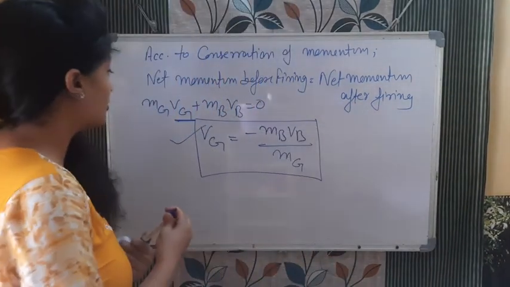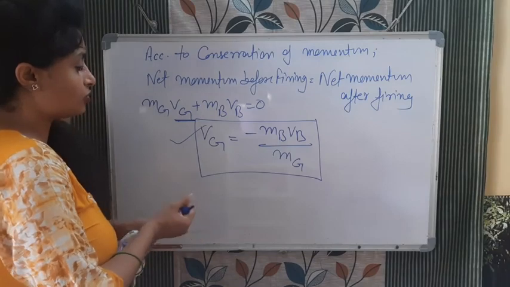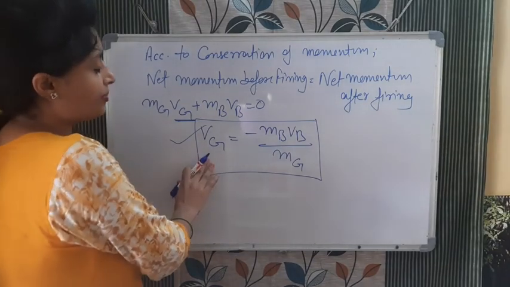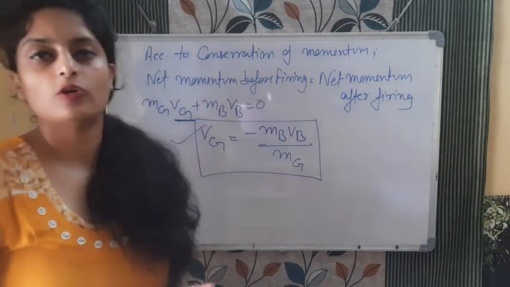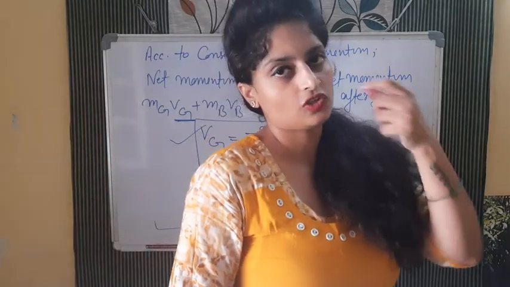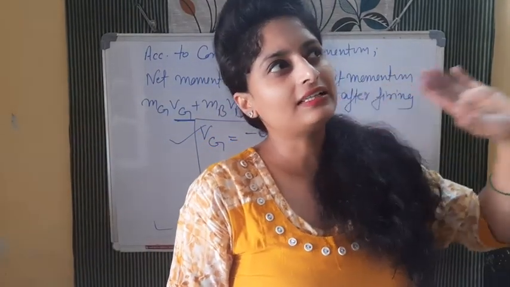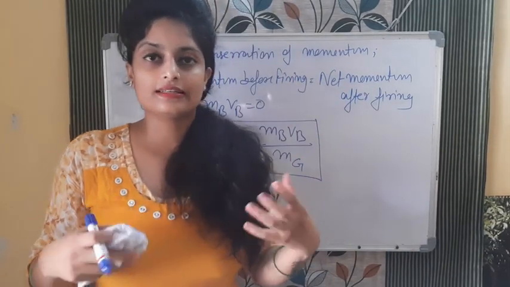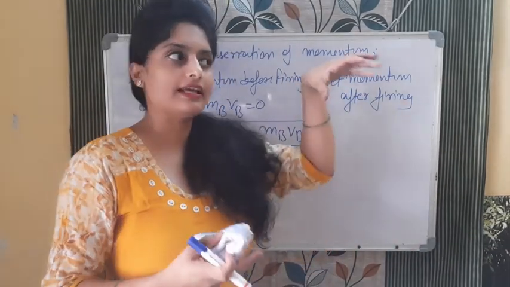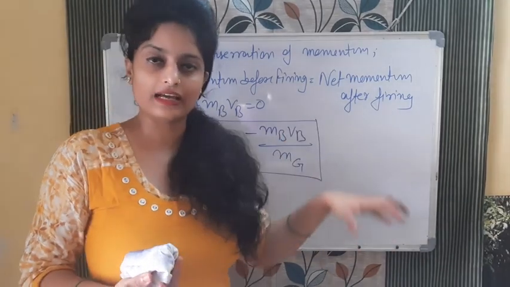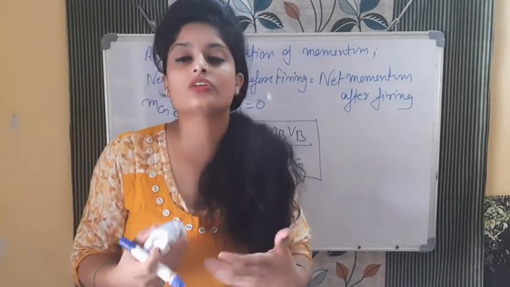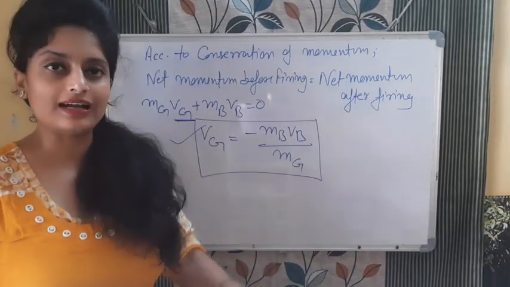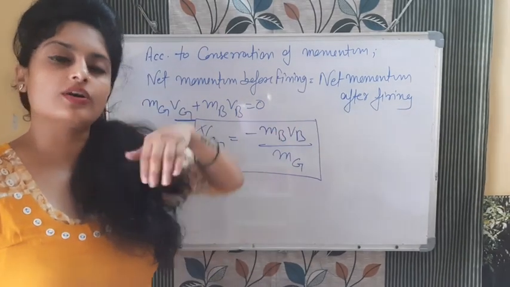We will solve numericals also on conservation of momentum and on recoil velocity of gun. There are lots of questions on this, and it is a very important topic, how to calculate the recoil velocity of gun by applying conservation of momentum. Other than that, there is rocket propulsion also, that when the gases inside the rocket start burning, the exhaust gases put force on the earth, and then by the opposite reaction the rocket will fly away.